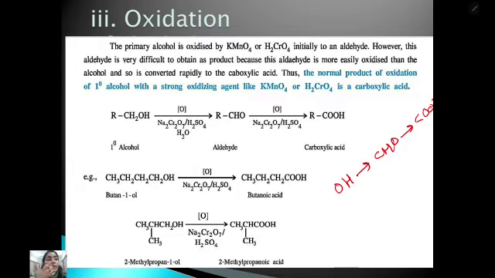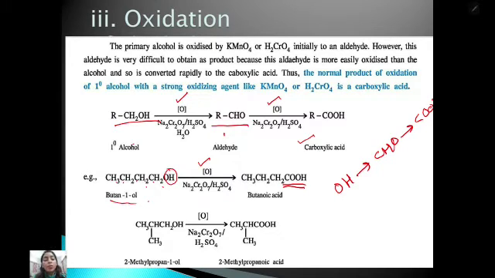So the normal product of oxidation of primary alcohol with a strong oxidizing agent like potassium permanganate or dichromate is carboxylic acid. It's a multi-step reaction. Primary alcohol on oxidation gives the corresponding aldehyde, and this aldehyde on further oxidation gives the carboxylic acid. Like butan-1-ol: 1, 2, 3, 4 carbons are present, so this is but-, and the hydroxyl group is at the first position, so butan-1-ol on oxidation gives butanoic acid as the final product.